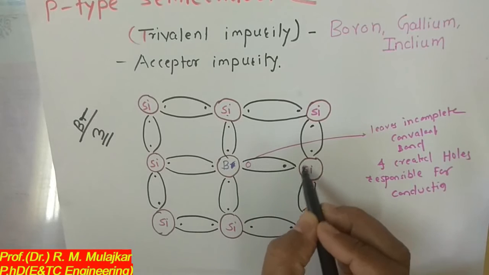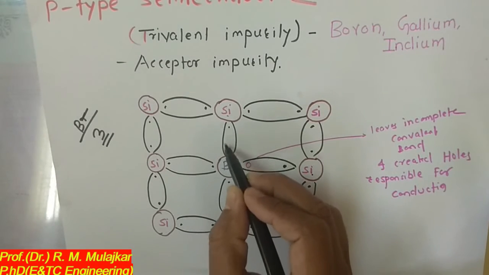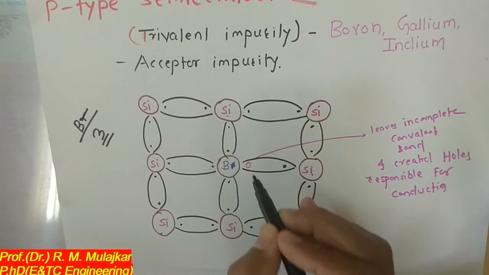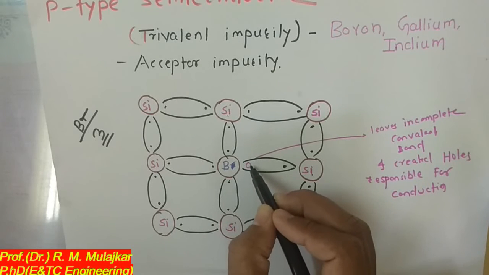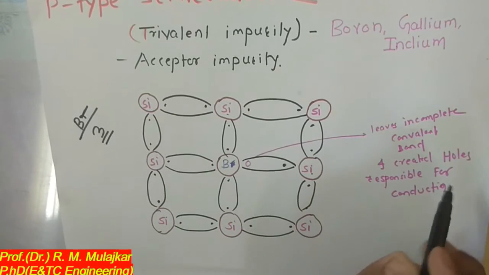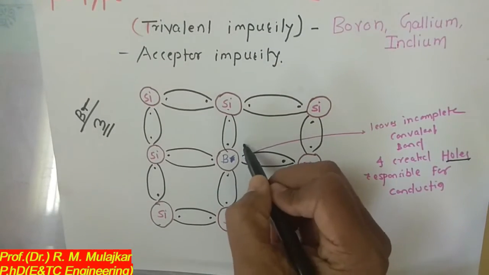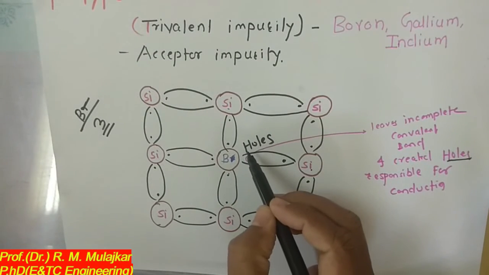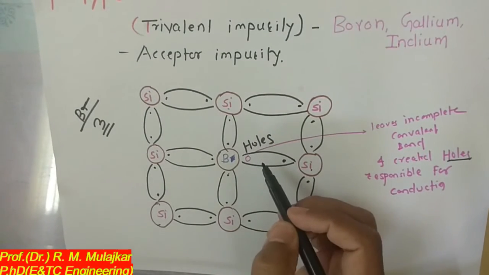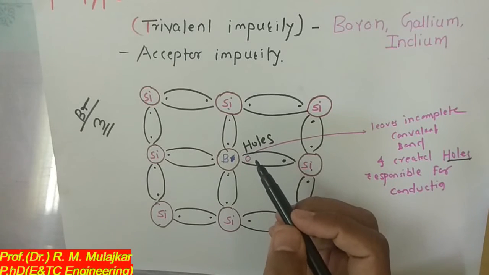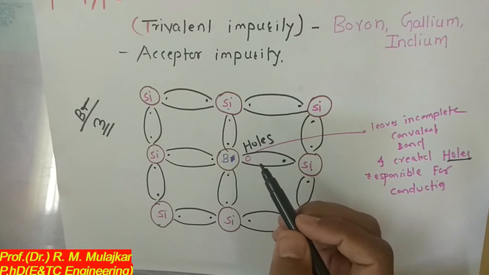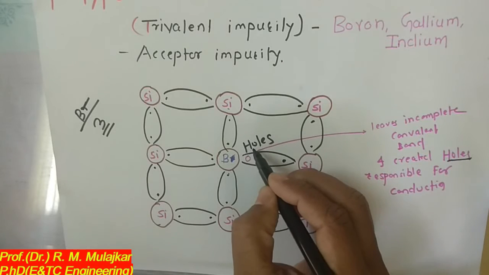One electron is there from the silicon, but for boron the 3 electrons are already shared, so there is a lack of 1 electron, and that vacancy is created in terms of a hole. This hole moves in the conduction band. As we know, current may flow either due to electrons or due to holes. So this hole is responsible for the conduction of the current.